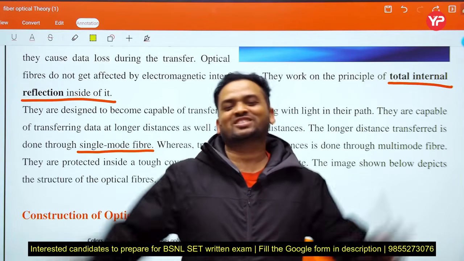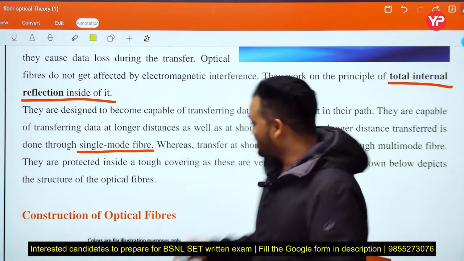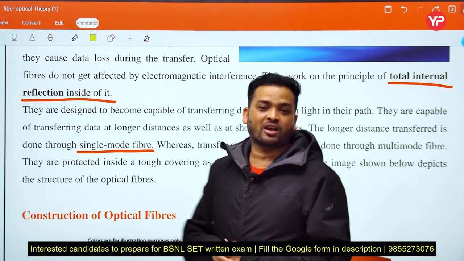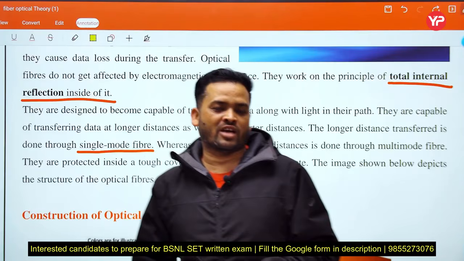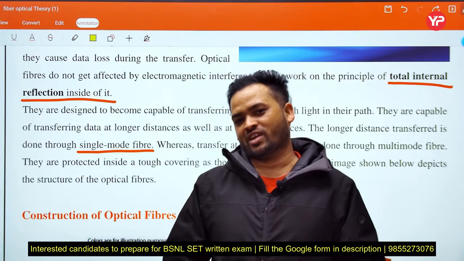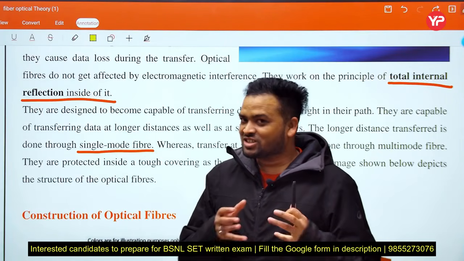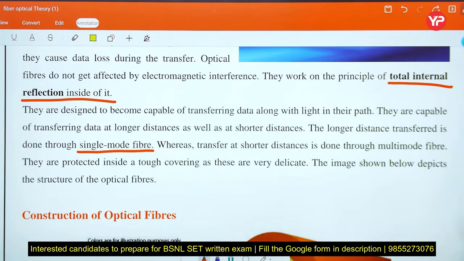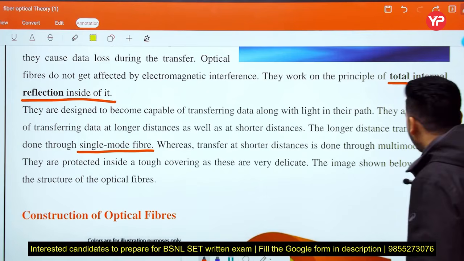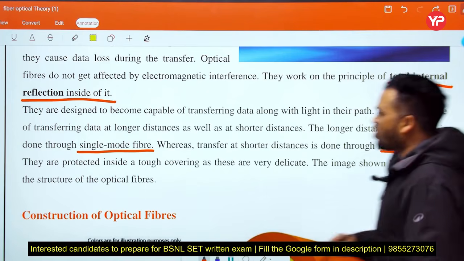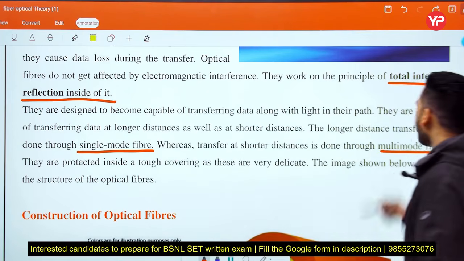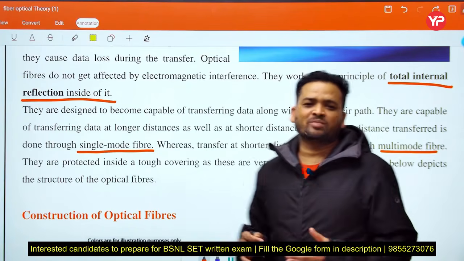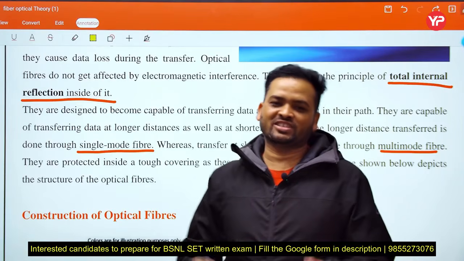This will also be discussed in a separate lecture, because this is all our syllabus. Here we discuss what optical fiber is, where we use optical fiber, what material is used in optical fiber, and what the basic principle behind optical fiber is. First of all we discuss those terms. For long distance we use single mode. For shorter distance we use multi-mode fiber. The basic concept behind multi-mode and single mode we will discuss later.